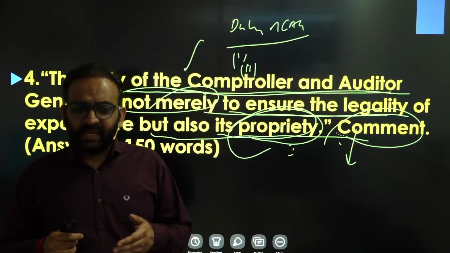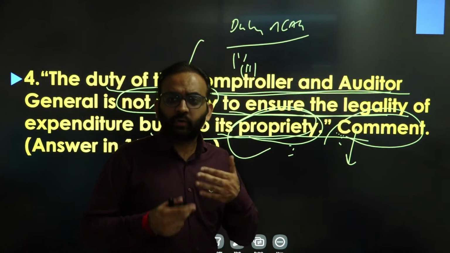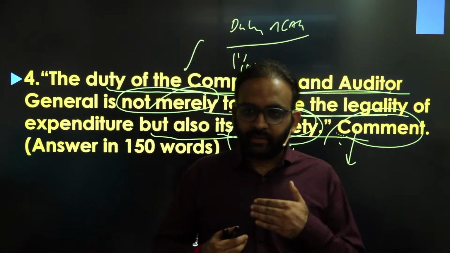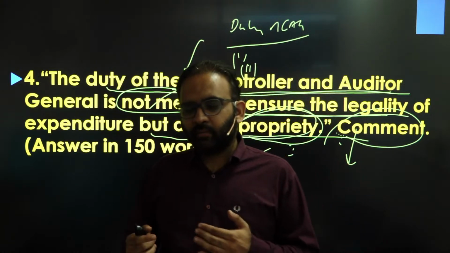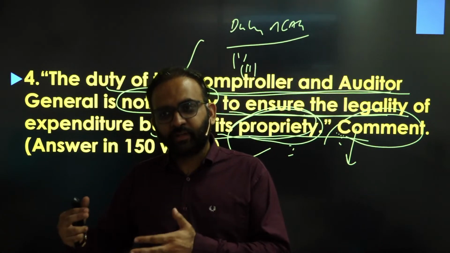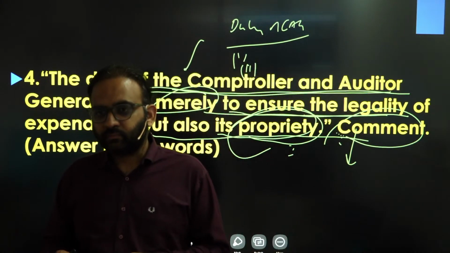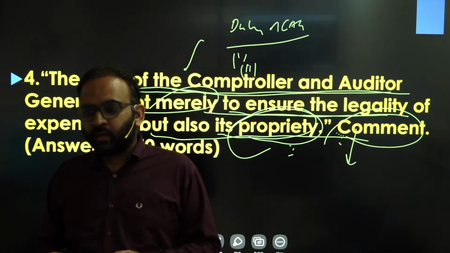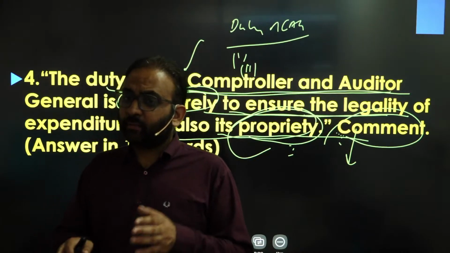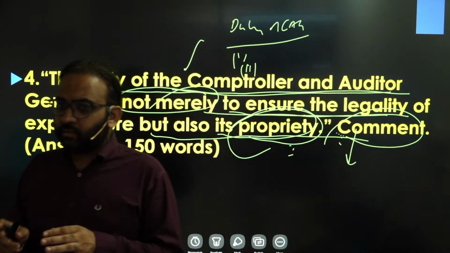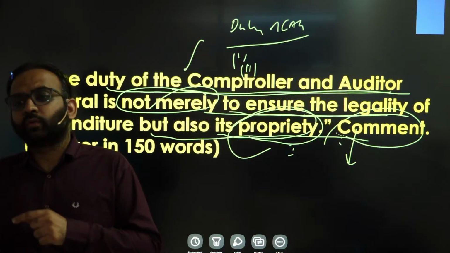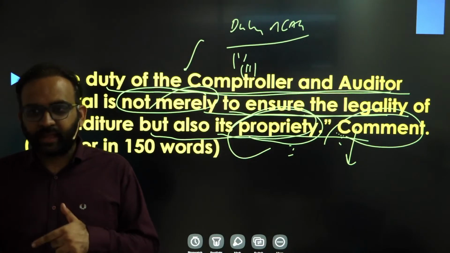That pre-examination of the bill is not done by CAG. CAG simply examines the money bills authorizing expenditure to the executive from the Consolidated Fund of India, right? So whether such expenditure by the executive is done as per the money bill provisions or not, that's the job of CAG.